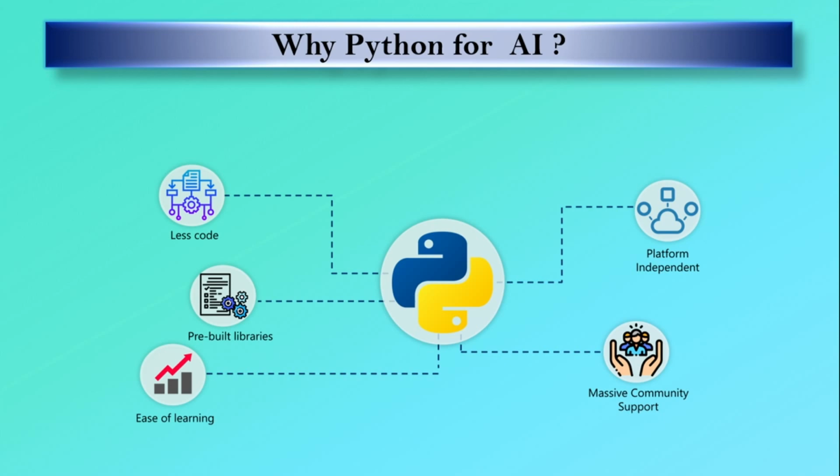Now we have platform independence. The good thing about Python is that you can get your project running on different operating systems. When we transfer the code from one operating system to another, we find a lot of dependency issues. So Python has a couple of packages, such as PyInstaller, which takes care of all the dependency issues. The last reason is massive community support. This is a very important point because we have a large community that will help us with any sort of problem in our code.